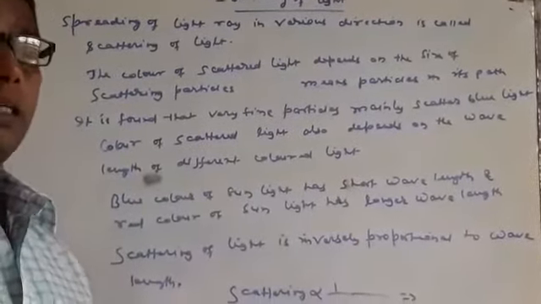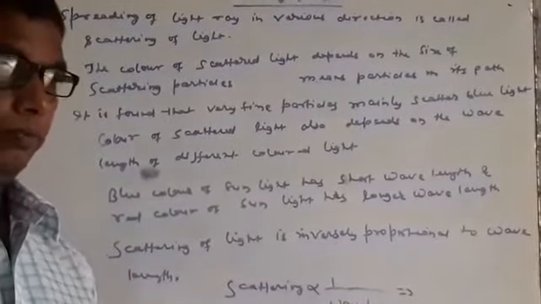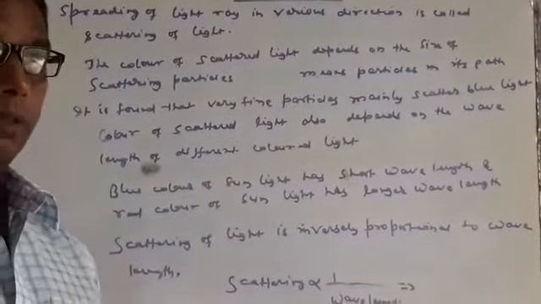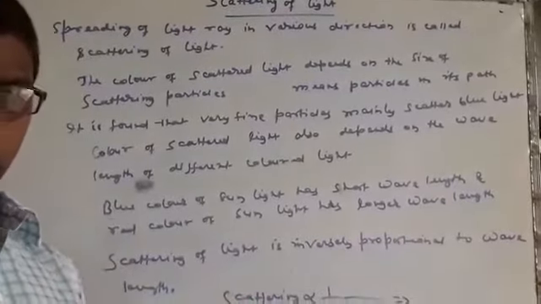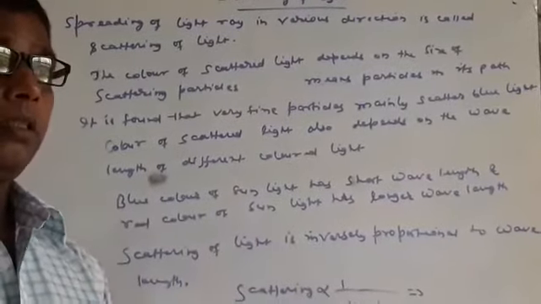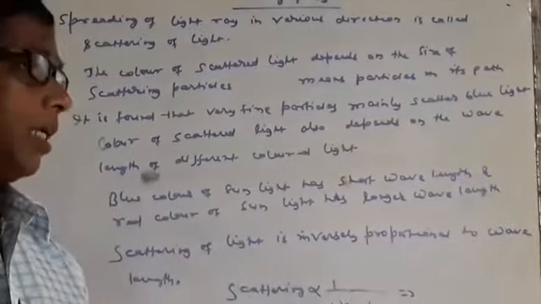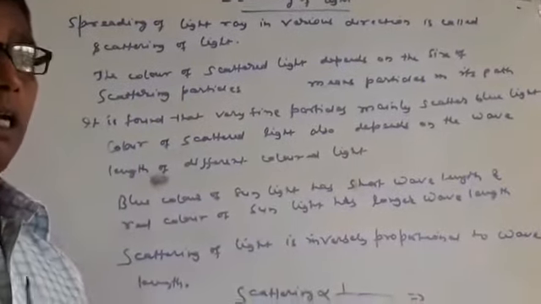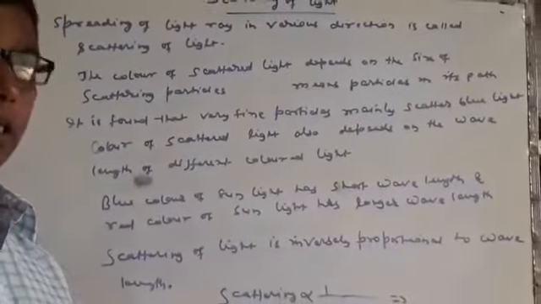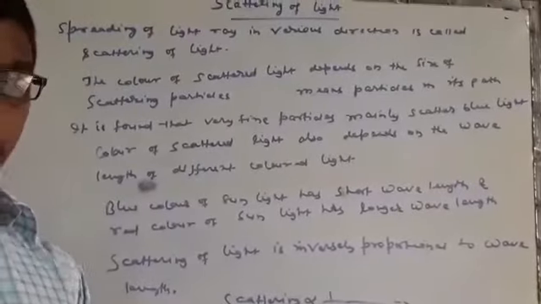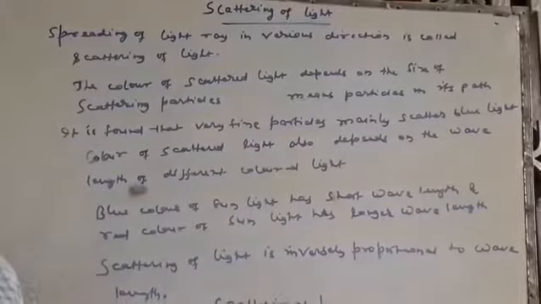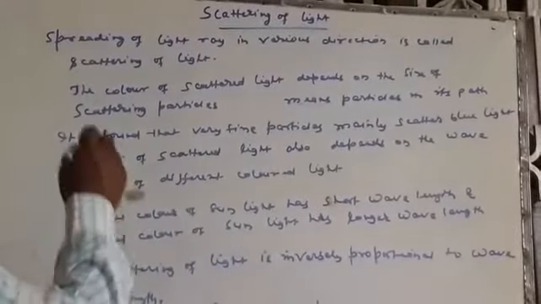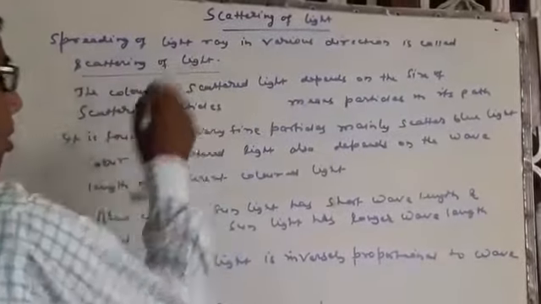When you light a candle on the table, what will you observe? You observe that the candle light is spread in all random directions. The lighted candle is the source of light, and the light of the burning candle spreads in all directions. This spreading of light rays in various random directions is known as scattering of light.